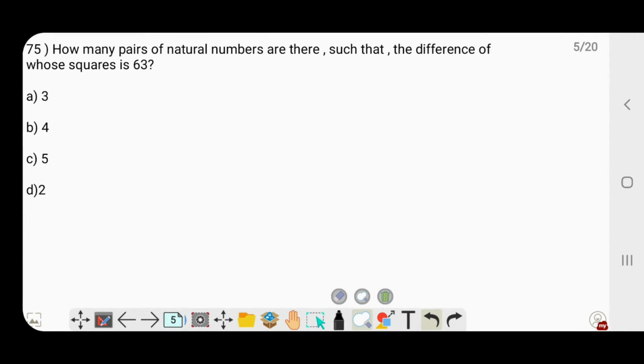Let's go to the 75th question. How many pairs of natural numbers are there such that the difference of whose squares is 63? Options are A 3, B 4, C 5 and D 2. When you say that the difference of whose squares is 63, so let's assume the numbers are a and b.